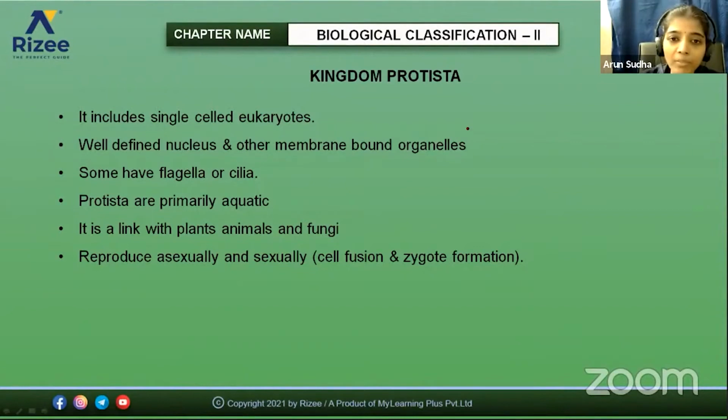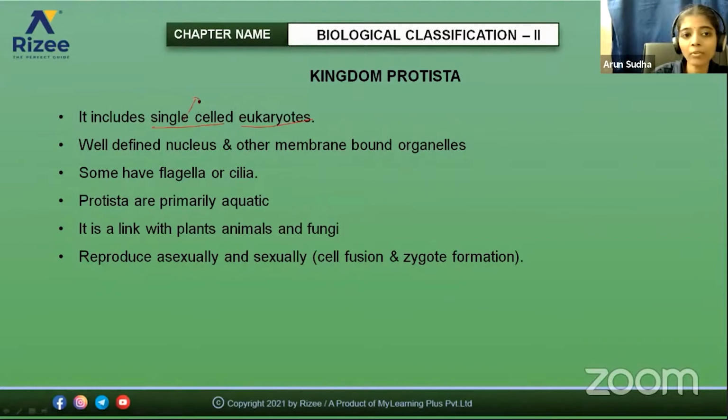The first primitive one is the Kingdom Monera, and the second is the Kingdom Protista. So what are the main organisms that come under the Kingdom Protista? We'll see about that in detail. Kingdom Protista includes the single-celled eukaryotes. So what do you mean by single-celled eukaryotes?